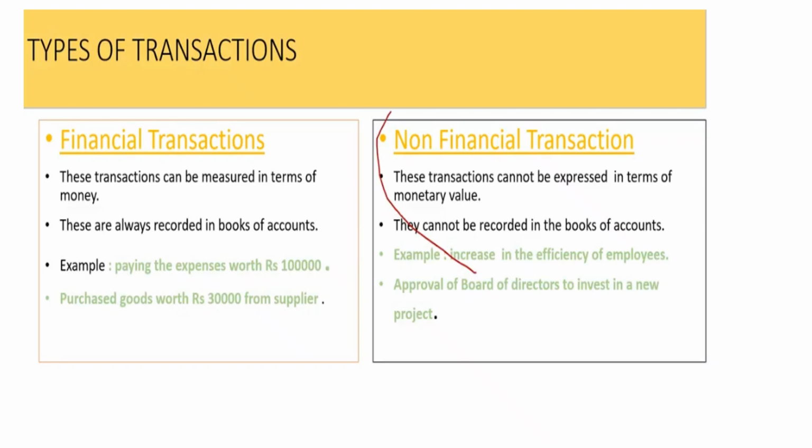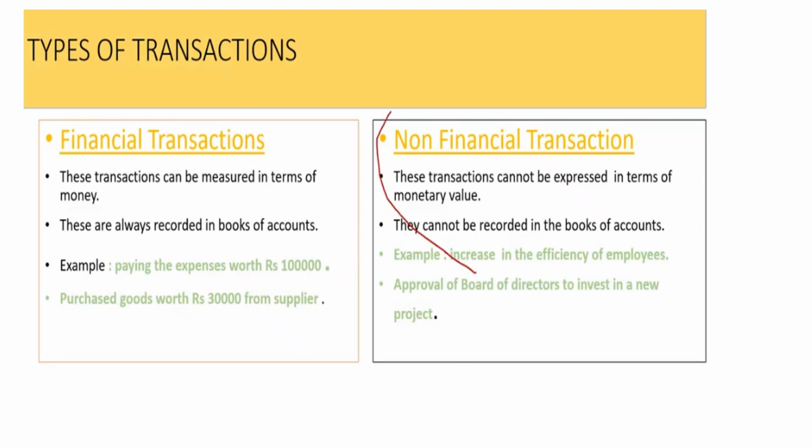So approval of the board of directors to invest in a new project is also a transaction, but it is a non-financial transaction. Suppose you wanted to invest in a new project, but you have to make the board of directors agree with you on the investment. If the board of directors have given you the consent to invest in a new project, it's also a transaction. Okay, but a non-financial one. Financial transactions, for example, expenses paid worth rupees 30,000, income tax worth rupees 1 lakh. All these are financial transactions.